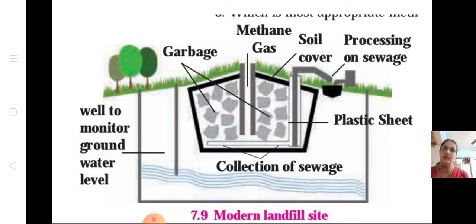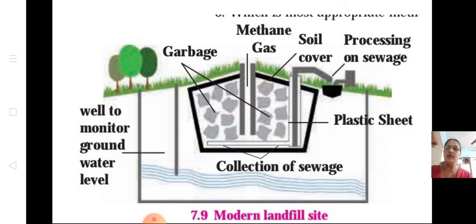Below there is the sewage line going, and above there is a pit. That pit you only see for a landfill site. Garbage is dumped into this, and after decomposition you will get methane gas. Soil cover process on sewage is actually not a landfill site, but if it comes in the exam, you draw this figure only for a landfill site, because this is given under landfill site.